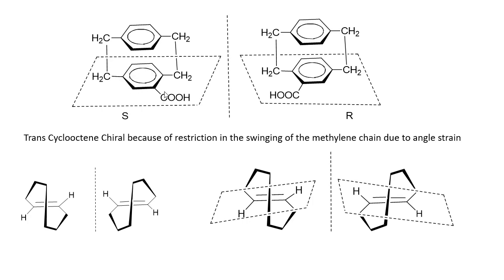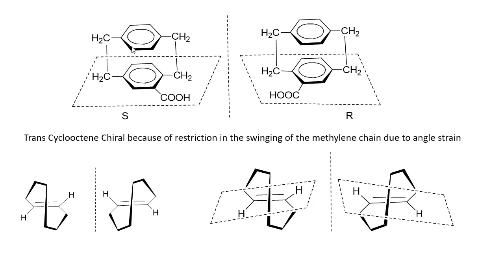But due to the presence of this COOH group, the rotation of this benzene ring is very much restricted. And hence the molecule will be chiral because of the presence of this substituent in the chiral plane.